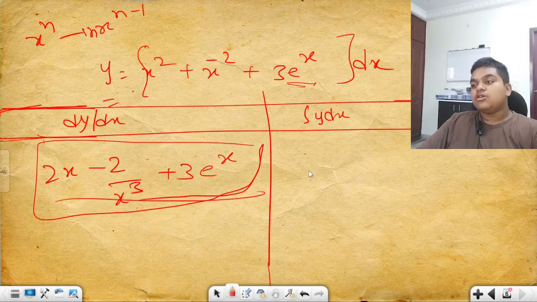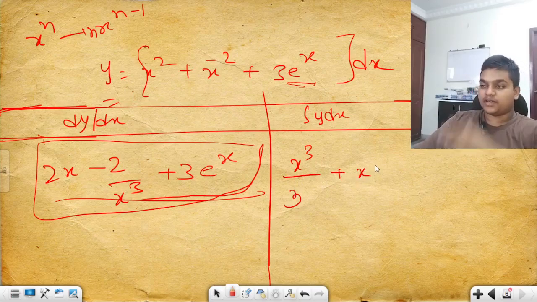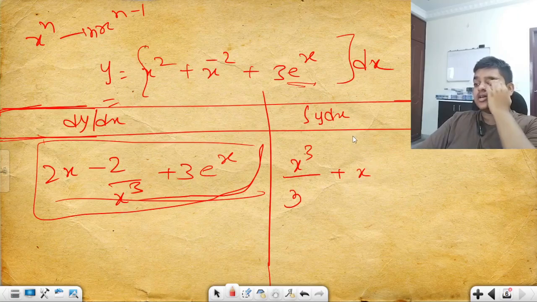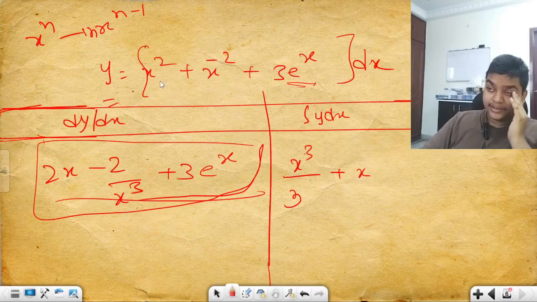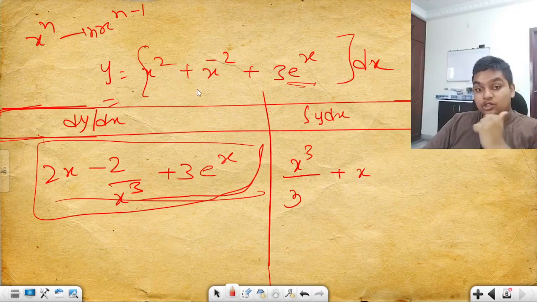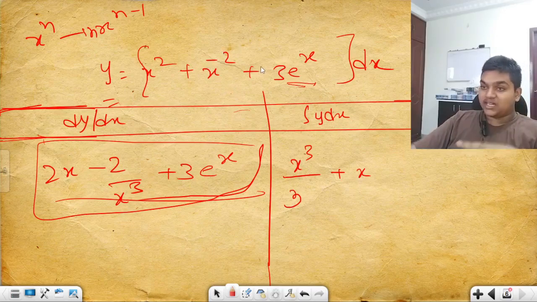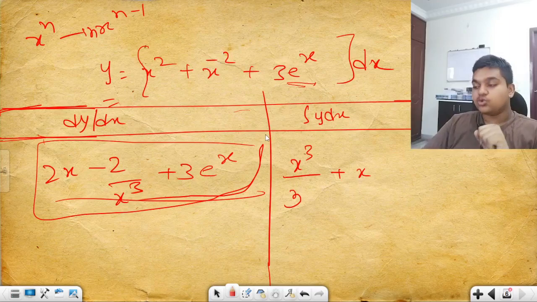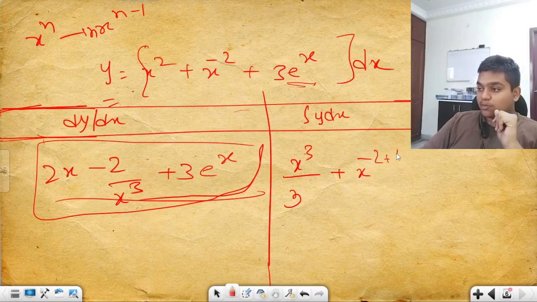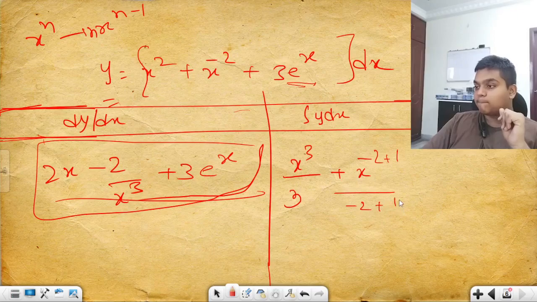So this is your differential product. Now for the integration, you have to increase the power by 1 and divide by the new power. It is x square, so x to the power 2 plus 1 by 2 plus 1, that is x cube by 3. Now, if it is x to the power minus 2, then it becomes x to the power minus 2 plus 1 by minus 2 plus 1. Next one also slips out of the integration part, and e to the power x remains the same.